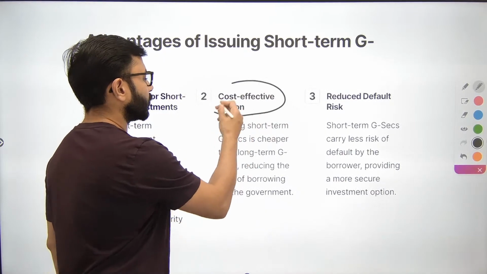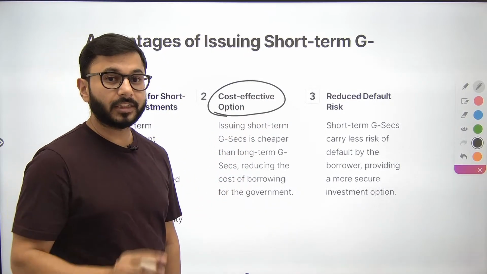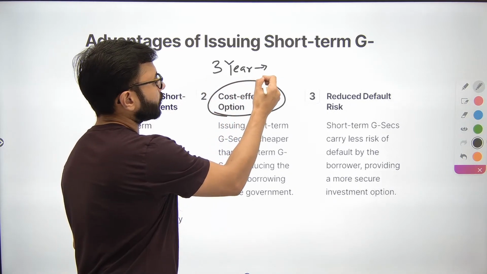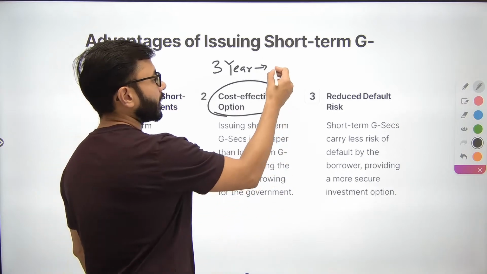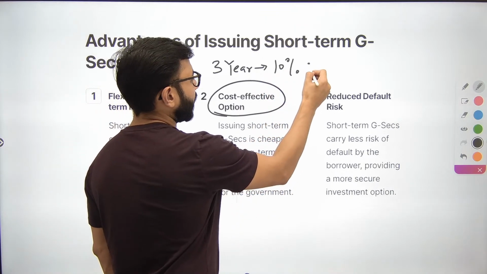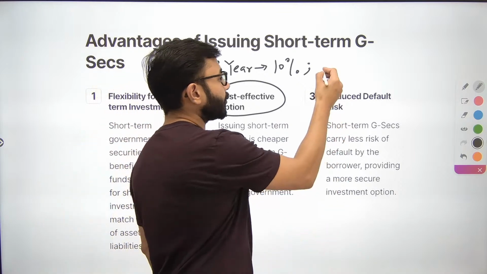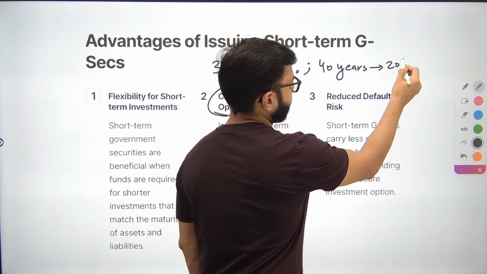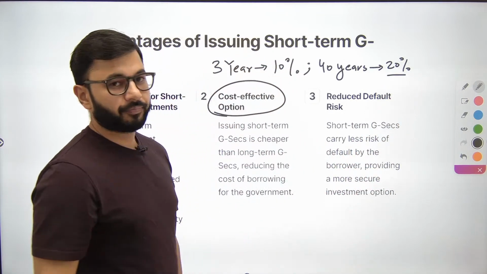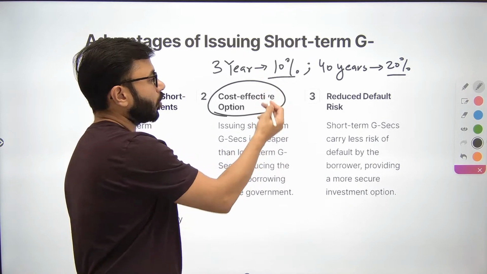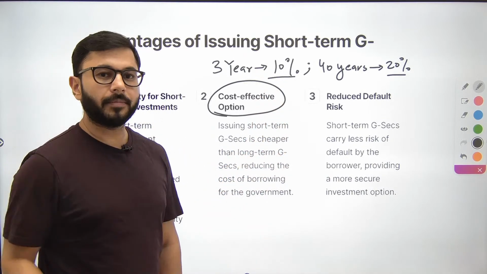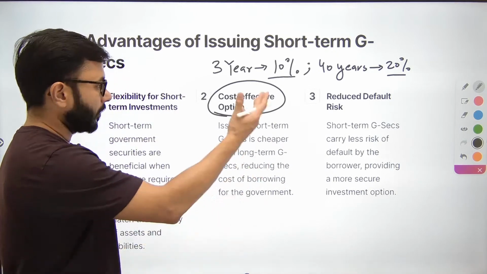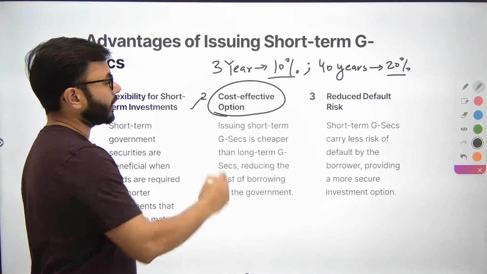So what have we understood from that? Short-term borrowings are cheaper. Let's say I go to you and I say, can you lend me money for 3 years? You will say, okay, fine, but I want 10%. Let's say I come to you and I say, can you give me money for 40 years? You will say, okay, but I want 20% per annum because the risk is very high. I don't know whether you're going to pay me back or not. I don't know whether you will continue to pay me back for 40 years or not. There are too many ifs and buts involved. So I'm going to charge a lot more. So short-term borrowing is cheaper.